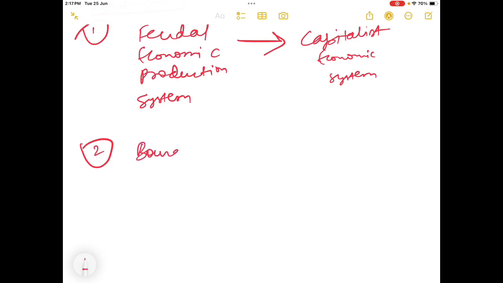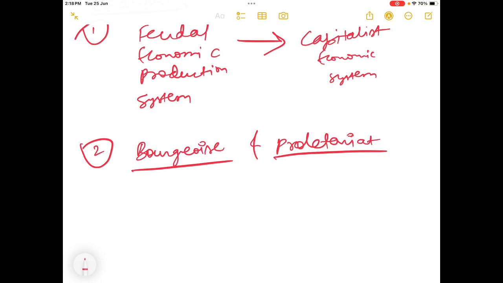We will deal with the proletariat class also. They are simply the bourgeoisie and proletariat. If you use these terms for working classes in your GS answer, these are sociological terms provided by these thinkers.